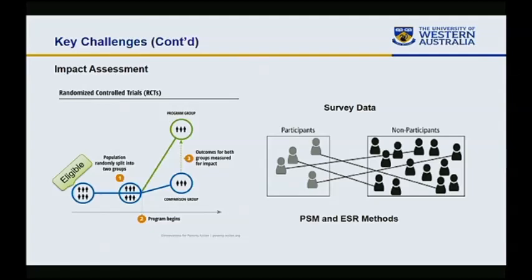Now, we cannot simply take the difference between these two groups and attribute it to social protection, because these two groups differ from each other in many respects. So we need to create a counterfactual for these participants to estimate the impact. We use two methods, propensity score matching and endogenous switching regression, to create that counterfactual.